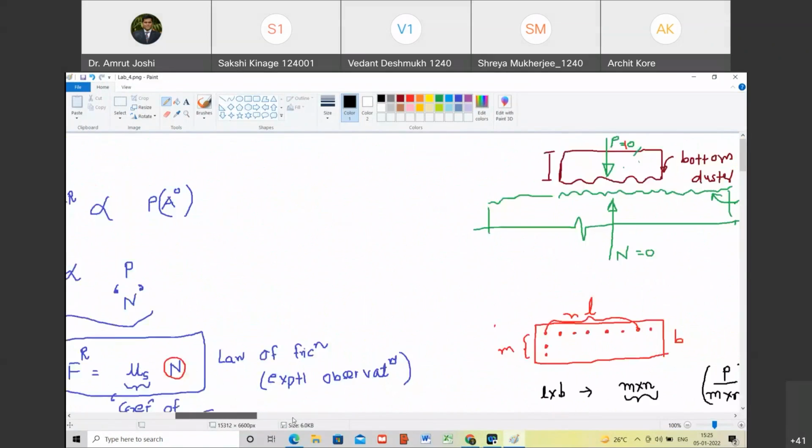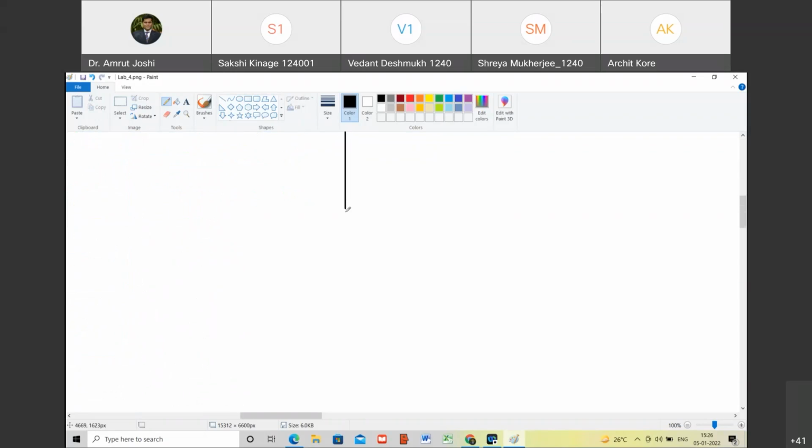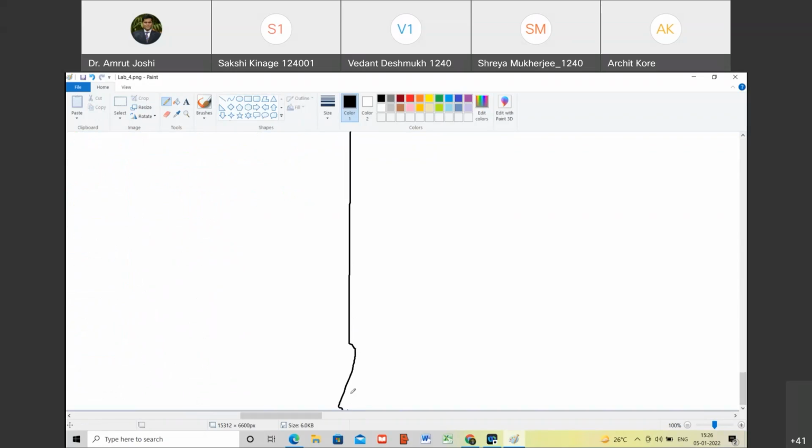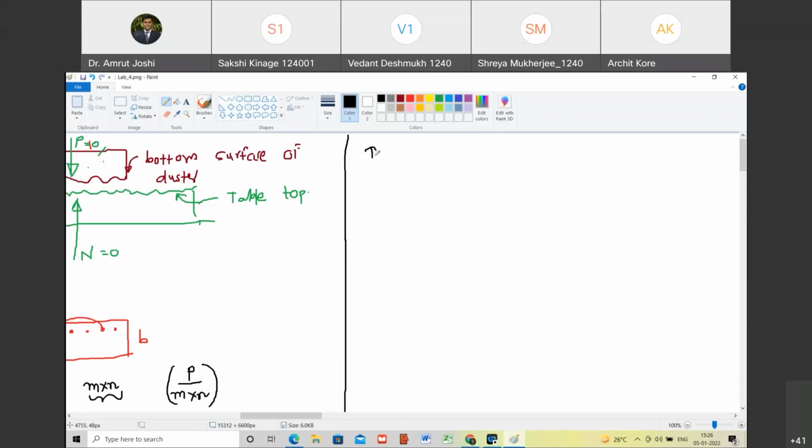Okay, so we are going to understand the direction of frictional force based on another thought experiment. Are you with me? Yes, sir. So let us do that. So today I think we will just understand the direction of frictional force, and the remaining discussion of the experiment we are going to do in the next class. Are you with me? Yes, sir. So direction of friction.